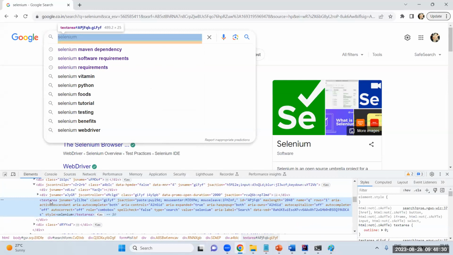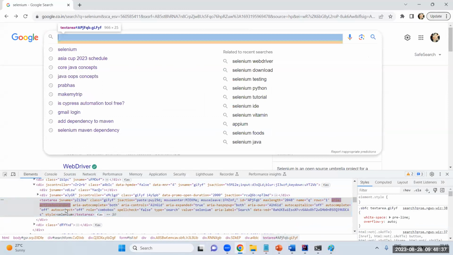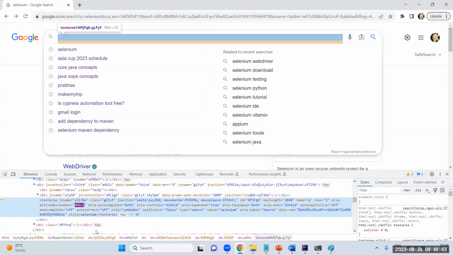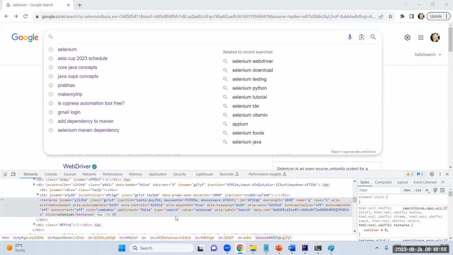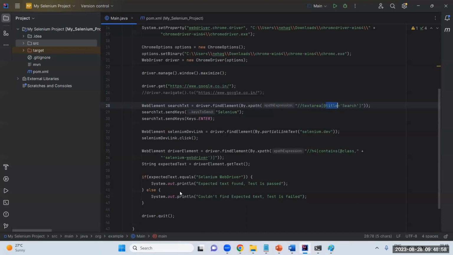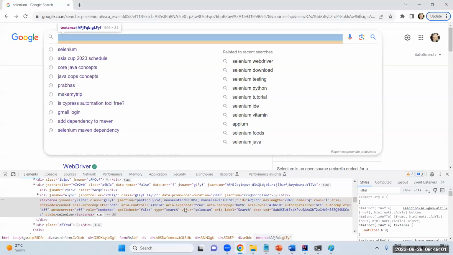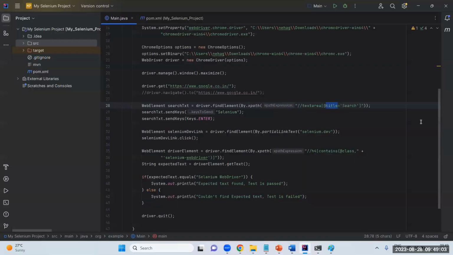As soon as I highlight this, it is getting highlighted, right? If I remove this Selenium text, see, the total area is getting highlighted. It means while developing this, they have considered this as a text area. Here you can see the tag, the text area, and the title they have given is search. So how to identify it? That is what we call XPath.